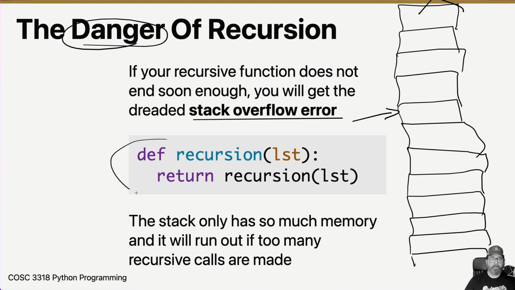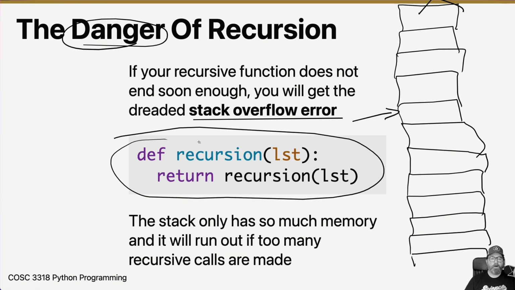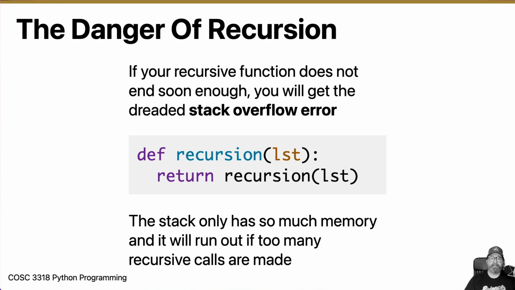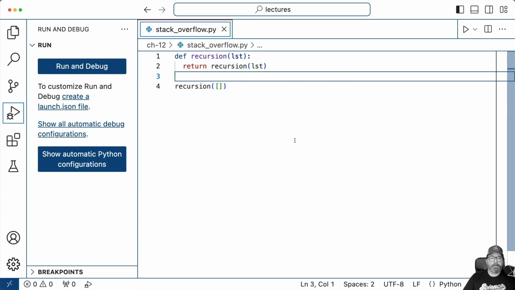And so let's take a look at this right here. When we call recursion, the first thing it does is it calls recursion, which loops back to here. And so what does it do? Well, it adds a new stack to the list, and it's like, oh, I'm going to call recursion again. This is like an infinite loop, but with recursion. We can do this really quick in our code editor and see how it dies. So here's our code. All it's going to do is infinitely loop.